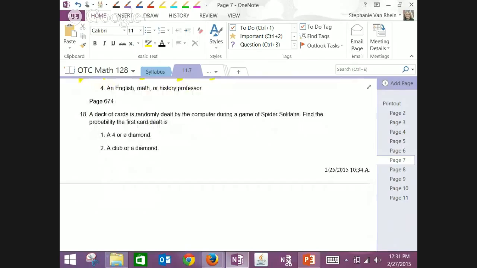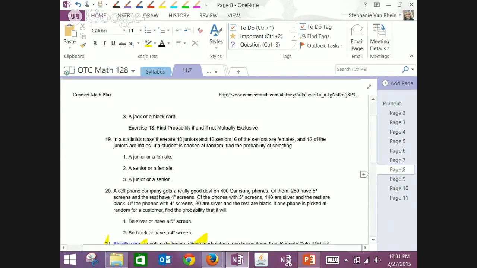18 is where we're going to start, because some of the examples are not mutually exclusive. So a 4 or a diamond would be just like what we did in our notes. A club or a diamond, those are mutually exclusive. A jack or a black card. This is an example of one where the intersection is not 1, it's actually 2, right?